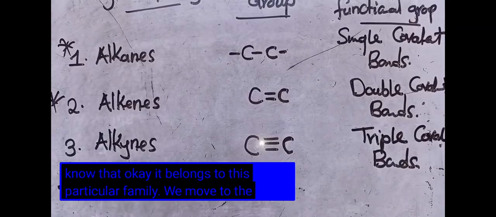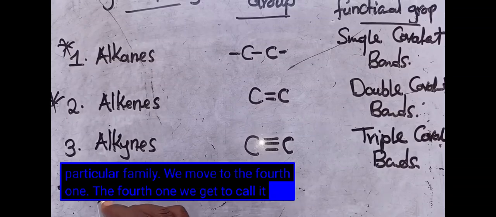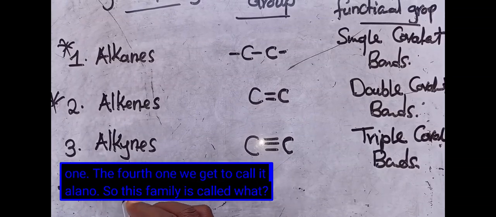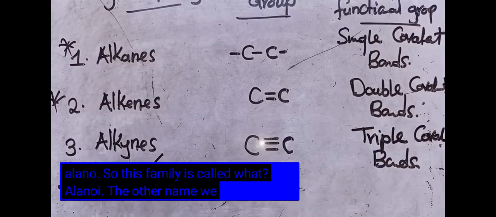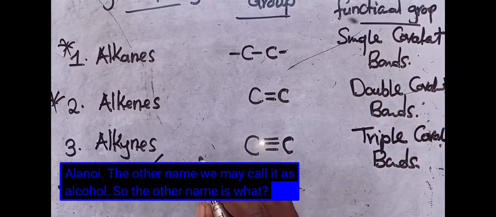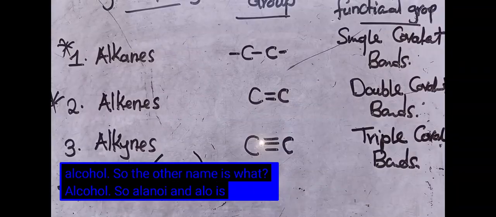We move to the fourth one. The fourth one, we get to call alkanols. The other name we may call it is alcohol. So alkanols and alcohols are one and the same.